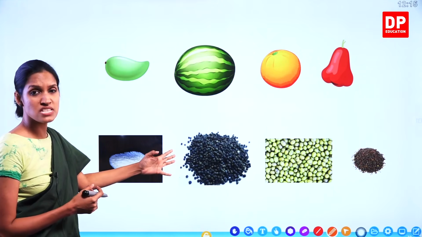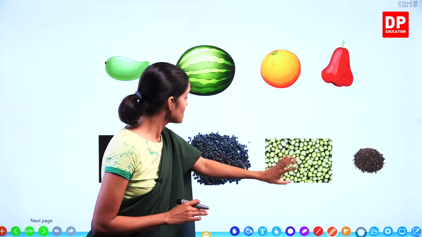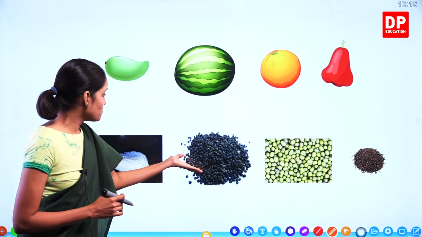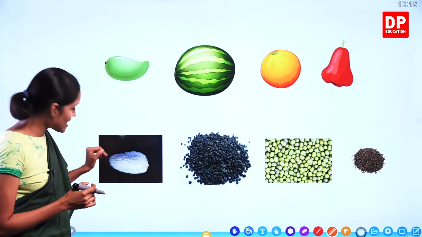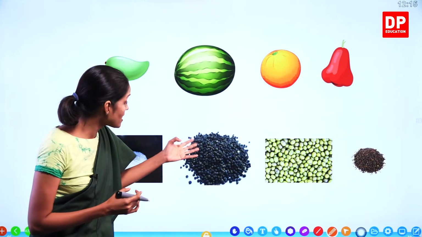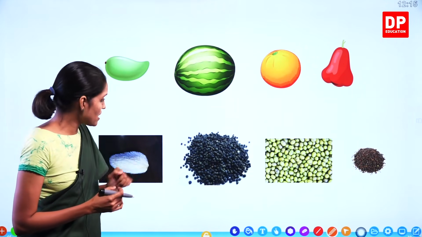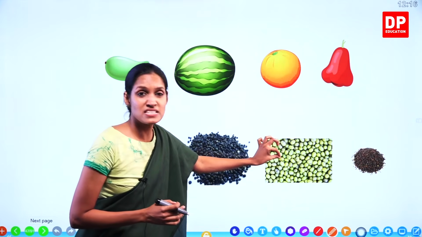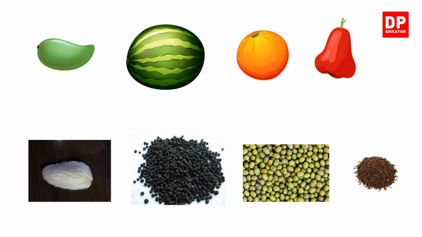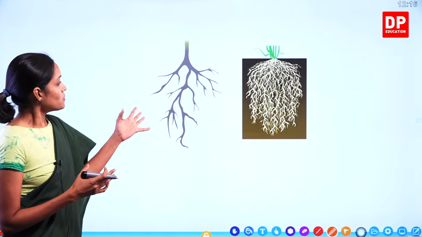And next we are moving to the seeds. Seeds also, there are so many differences. Now what is this? You all know this. These are green gram seeds, right? Here we have pepper seeds and mango seed. It has these fiber, hair-like structures, but the others don't have. Look at the color. And you all know that this pepper seed, it has a rough nature. But green gram seeds, you must have done this one by now. You know that this is a smooth one. Likewise, there are so many differences, children. All these things are coming under morphological features. Understand, children?